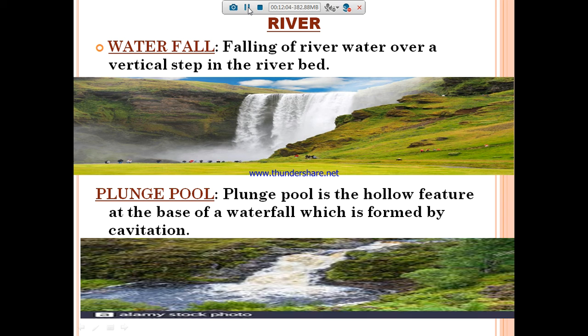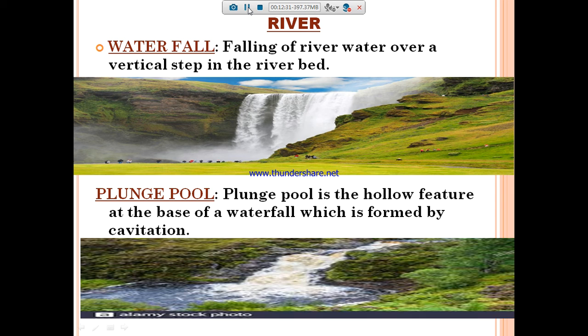Likewise, a waterfall, while flowing, creates a hollow base. That base of the waterfall is formed by cavitation. That place is called the plunge pool. A plunge pool is a hollow feature at the base of a waterfall which is formed by cavitation.